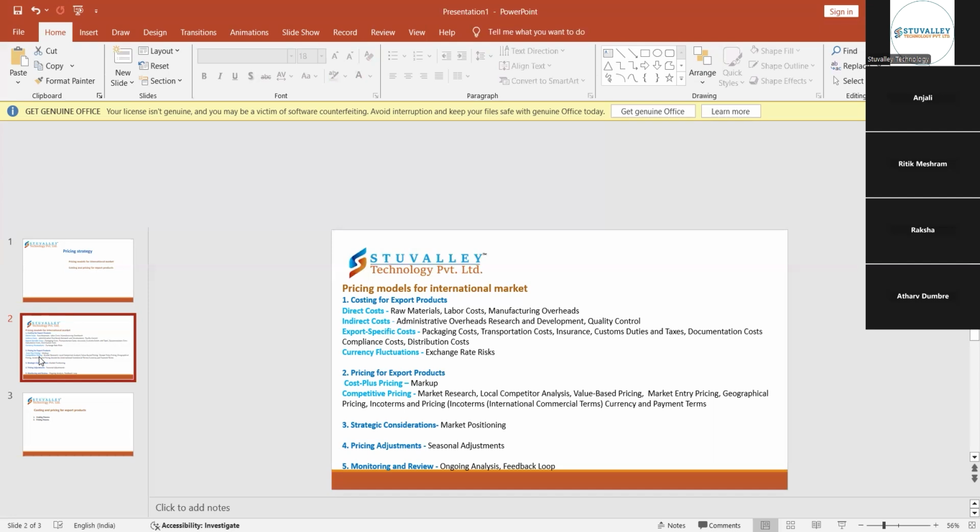And the next step is about the pricing for the export products. Again, we are going to study about the strategic consideration and pricing adjustment, and the monitoring and reviewing. In this costing for the export products, first is about the direct cost. What is direct cost? Direct cost includes the raw materials, the labor cost, and the manufacturing overheads. So here one by one I'm going to tell you all what these mean.